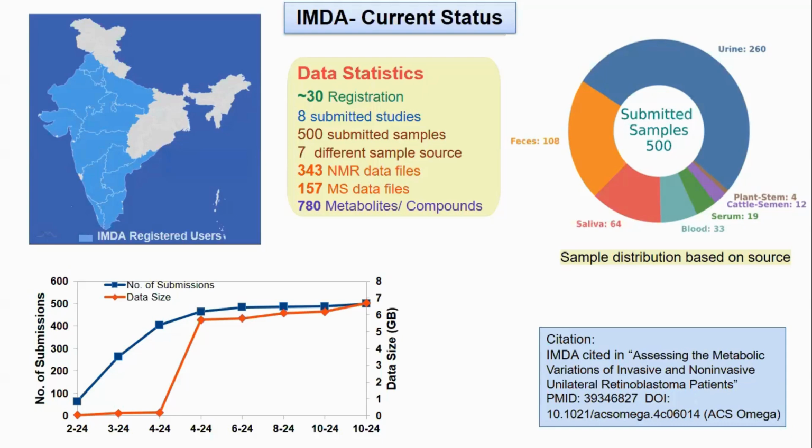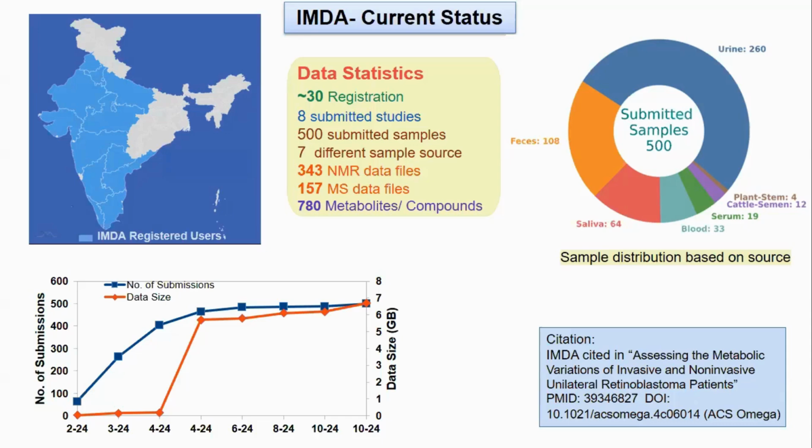database as of now, with 500 submitted samples and 500 data files across. Out of the 500 data files, 343 are NMR data files and 157 are mass spectrometry data files. And in total, 780 metabolites and compounds have been submitted to the IMDA database as of now. This number will gradually increase as more submissions are in line.